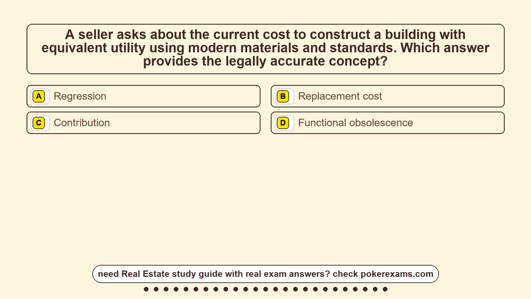Question 16. A seller asks about the current cost to construct a building with equivalent utility using modern materials and standards. Which answer provides the legally accurate concept?